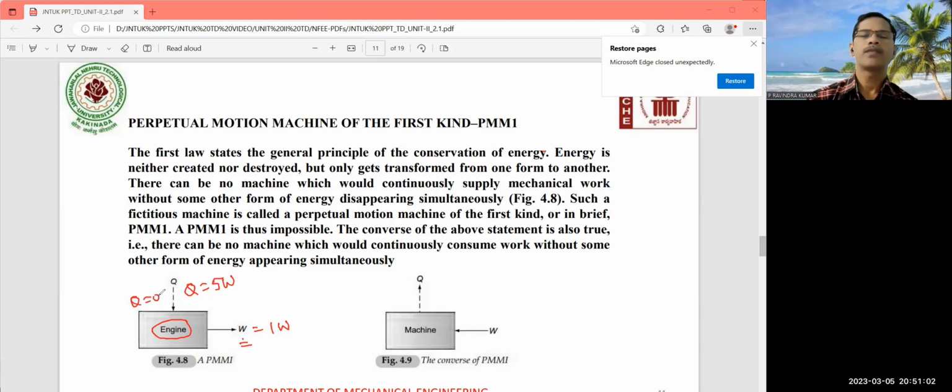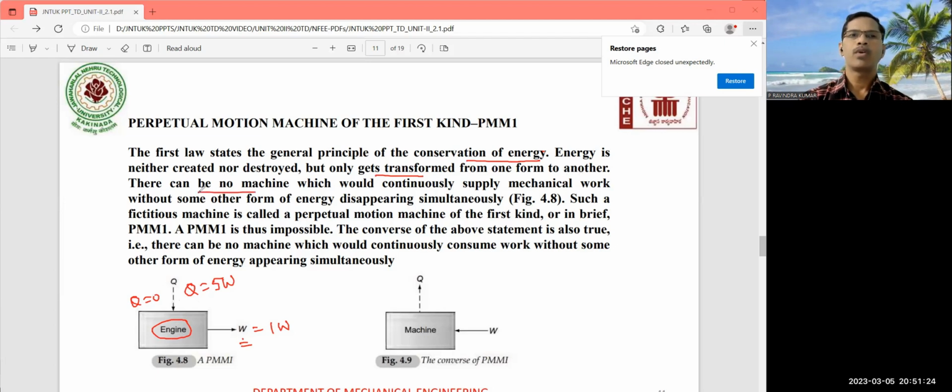So that fictitious machine is not possible. So here the first law states the general principle of conservation of energy. Energy is neither created nor destroyed, that is what the first law says, but one form of energy can be transformed to another form. So that you should observe.